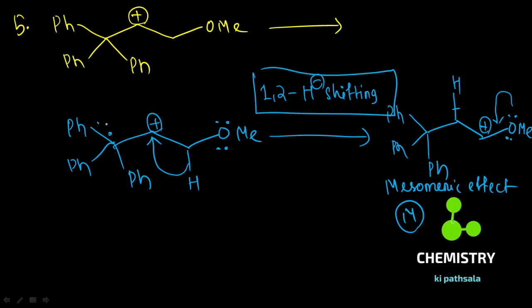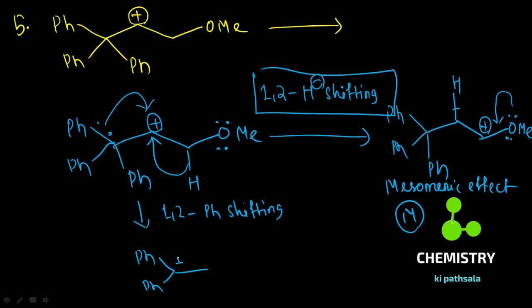If you shift the phenyl group, 1,2-phenyl shifting, what do you observe here? We observe Ph and formation of a new carbocation here. There is Ph there and OMe.